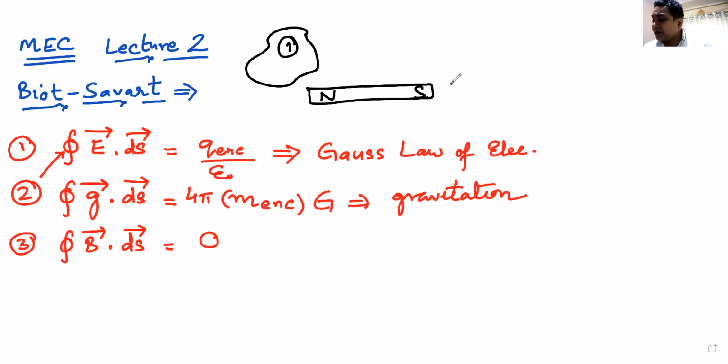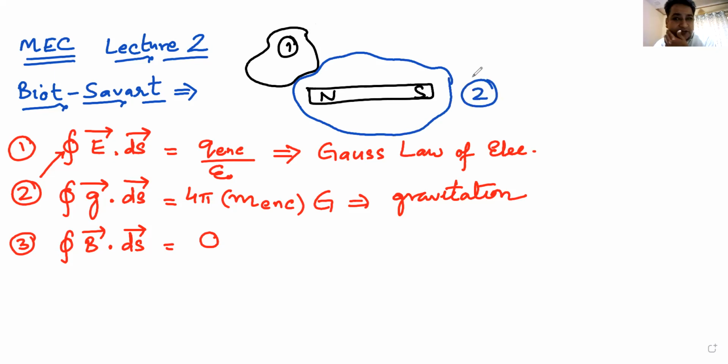Now, if I make another closed surface, remember these are not loops, but these are closed surfaces. If I make another closed surface number 2, the blue one, I am enclosing both the poles of the magnet. Whatever magnetic field lines are going out from the north pole, same number of magnetic field lines will be coming into the south pole. So the net magnetic flux will be zero. Yes or no? Tell me.